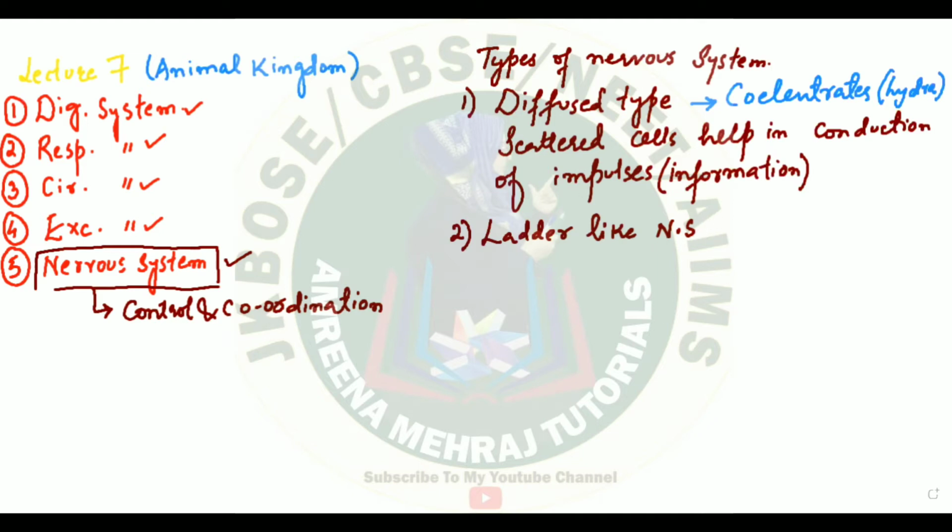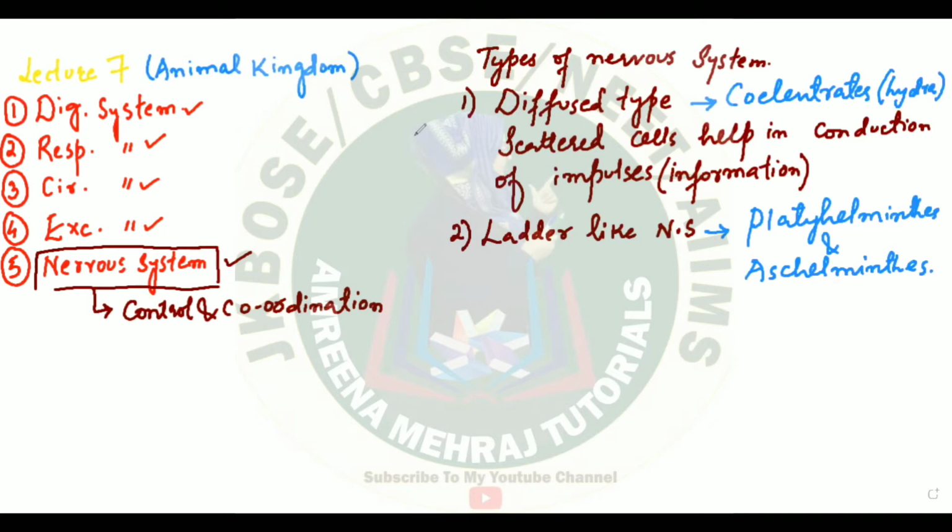You'll be able to find this ladder-like nervous system in animals like flatworms and roundworms. I'll write down here your flatworms, the group which we call platyhelminths, and your roundworms, that is your aschelminths. They will have this ladder type of nervous system.